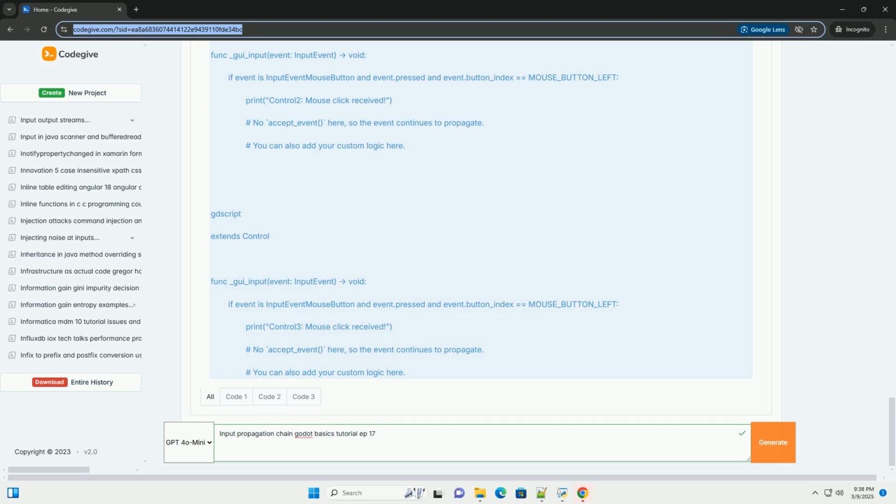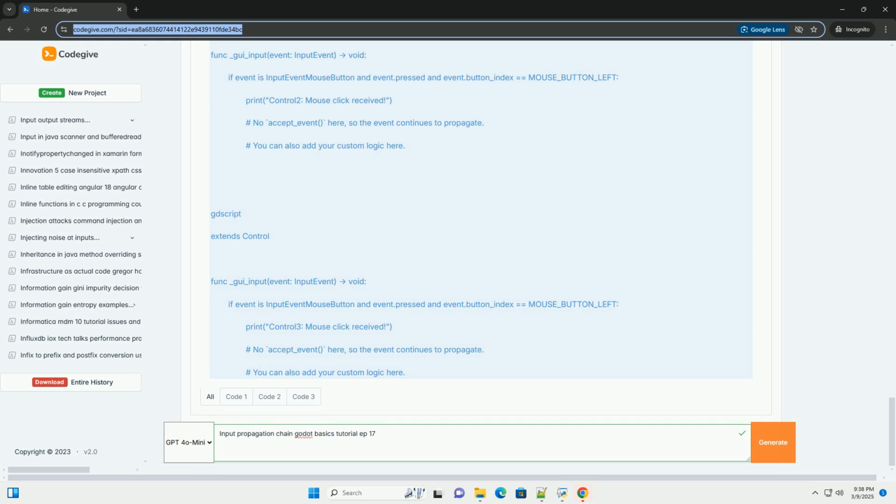Because you call accept_event, control 2 and control 3 won't receive the input. On control 2, but not control 1, "Control 2: mouse click received" and "Control 3: mouse click received" will be printed. Since control 2 doesn't call accept_event, the event propagates to control 3. On control 3, but not control 1 or control 2, only "Control 3: mouse click received" will be printed.